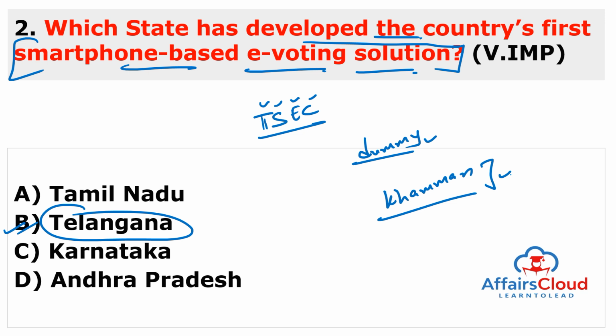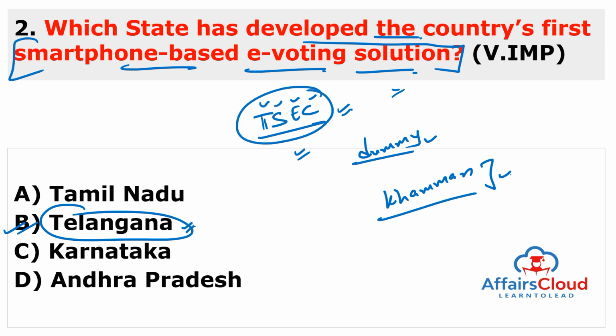So it will help those that may face challenges with physical voting with or without COVID-19 pandemic. Especially the person with the disability, or any type of physical problem, they can do the voting through this e-voting solution, which is provided by Telangana State Election Commission through Android application.